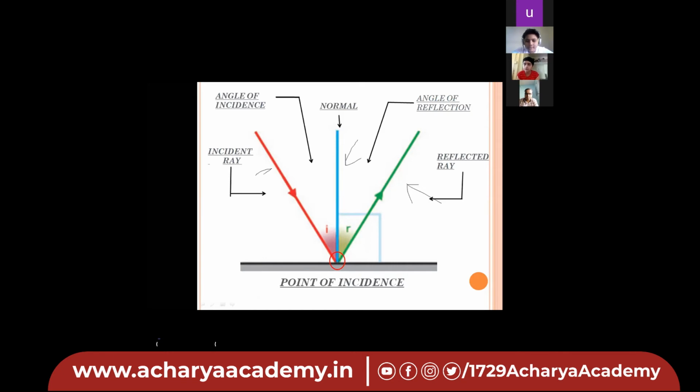Now, we can see here on this plane, which we have considered as the mirror. So it says the same. It says that the incident ray, the normal and the reflected ray lie on the same plane and they meet each other at the point of incidence. This point of incidence. Okay. Can we move towards the next law?